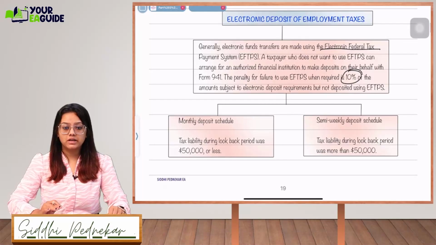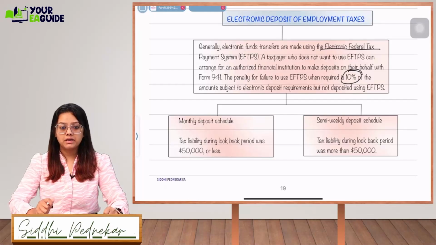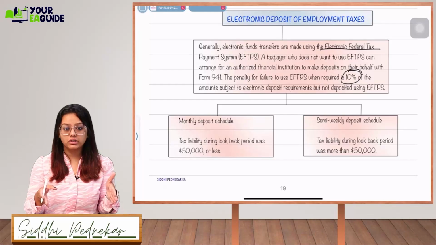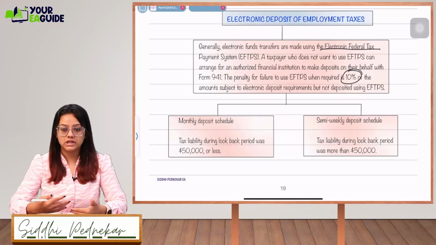Now, what are the monthly deposit and semi-weekly deposit? See, if the whole tax liability during the period is $50,000, then you will have to make a monthly deposit.